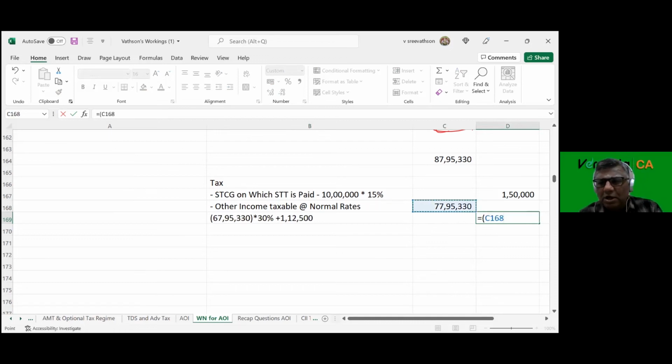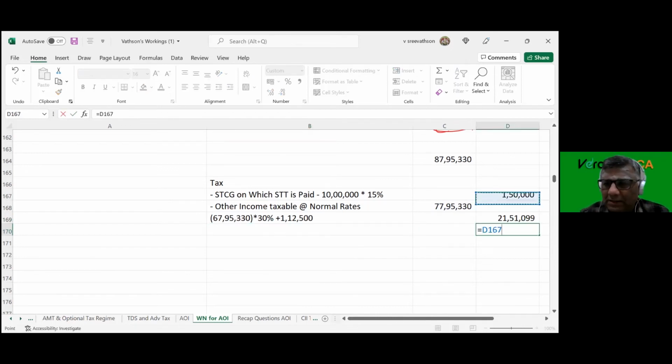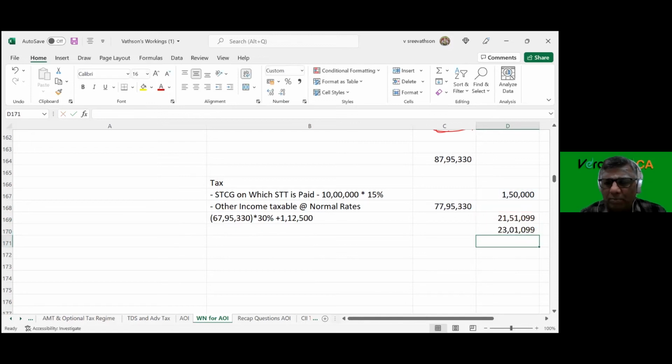Of this, on the first 10 lakhs, we all know tax is 1,12,500. On the balance, into 30% plus 1,12,500. On the balance, 67,95,330 into 30%. So this is my normal tax.